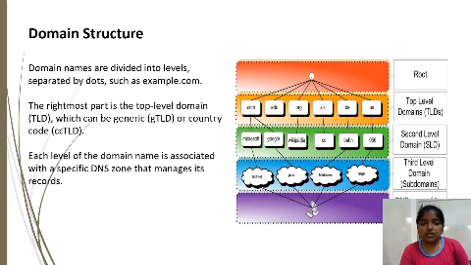Now, domain structure. Domain names are divided into levels separated by dots, such as example.com. The rightmost part is the top-level domain, TLD, which can be generic or country code. Each level of a domain name is associated with a specific DNS zone that manages its records.